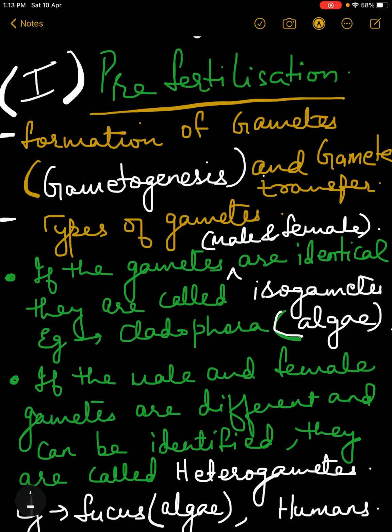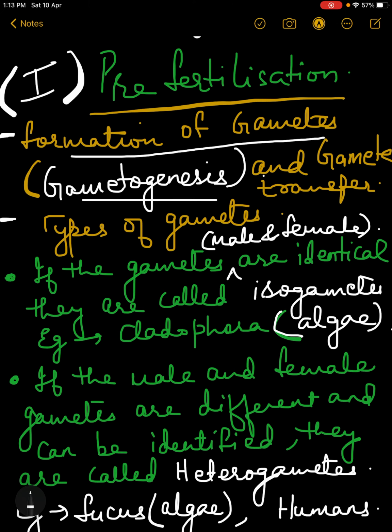So just imagine, before fusion, what are the basic things we should prepare before we go for the process of fertilization? Of course we need gametes. There are two steps under pre-fertilization. Number 1 is formation of gametes. The term we use for this is gametogenesis.